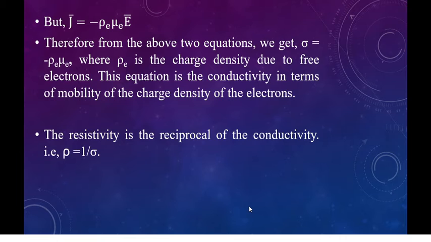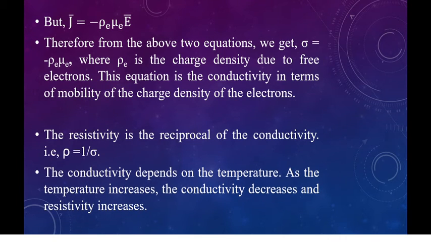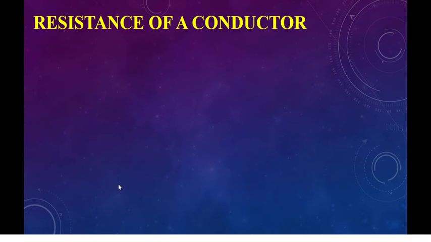The resistivity is the reciprocal of the conductivity. Resistivity rho is the reciprocal of the conductivity. The conductivity depends on the temperature. As the temperature increases, the conductivity decreases and resistivity increases. And that is the concept of point form of Ohm's law.